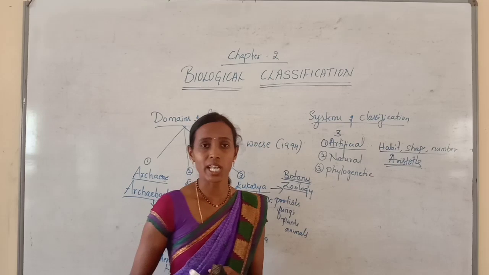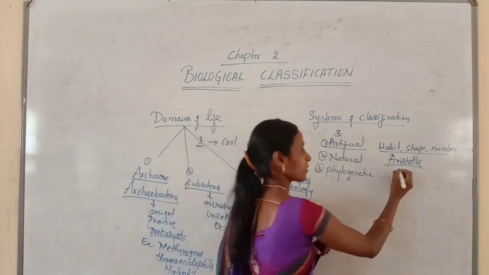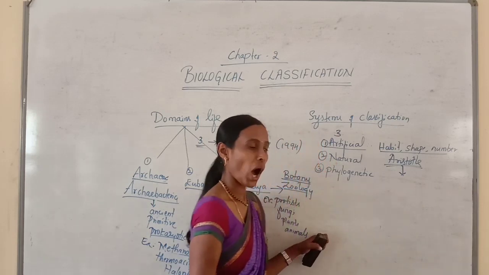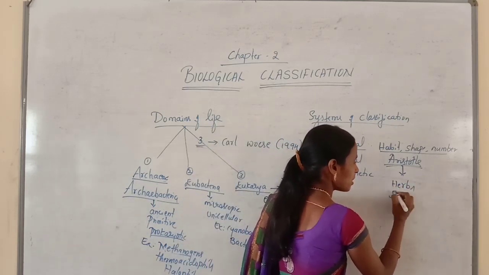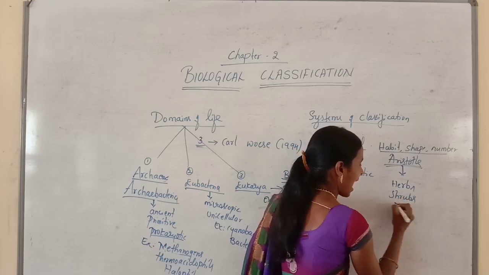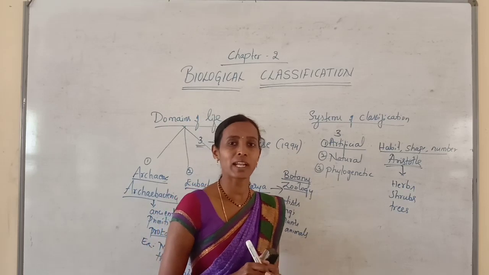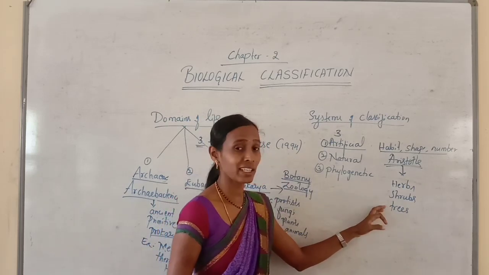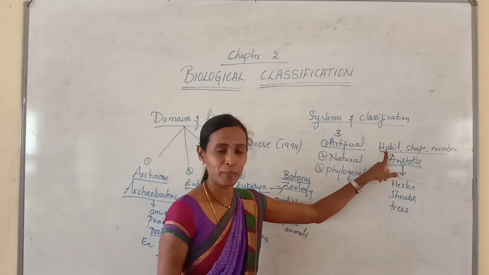See, Aristotle, he classified all plants into three major groups, namely herbs, shrubs, and trees. So he classified all plants into herbs, shrubs, and trees, and this classification is mainly based on the habit, morphology.